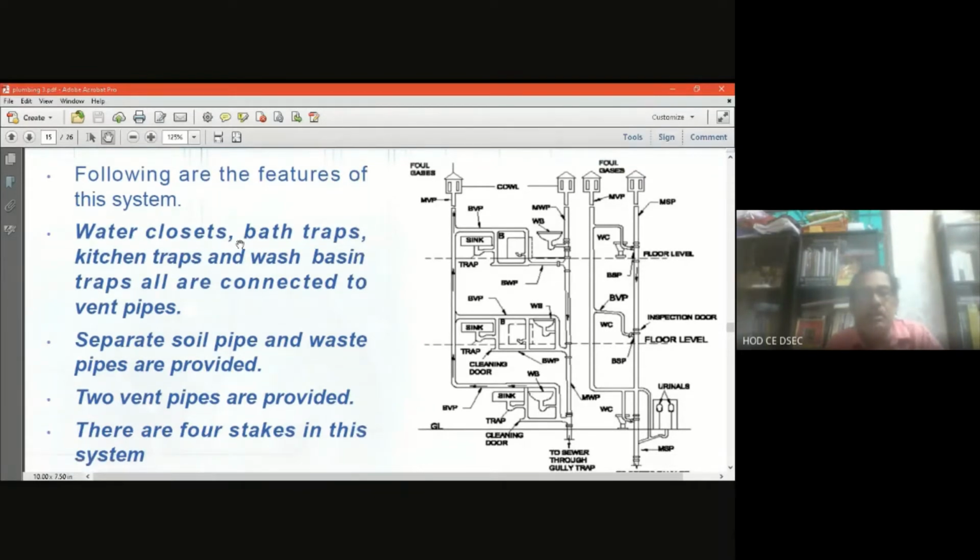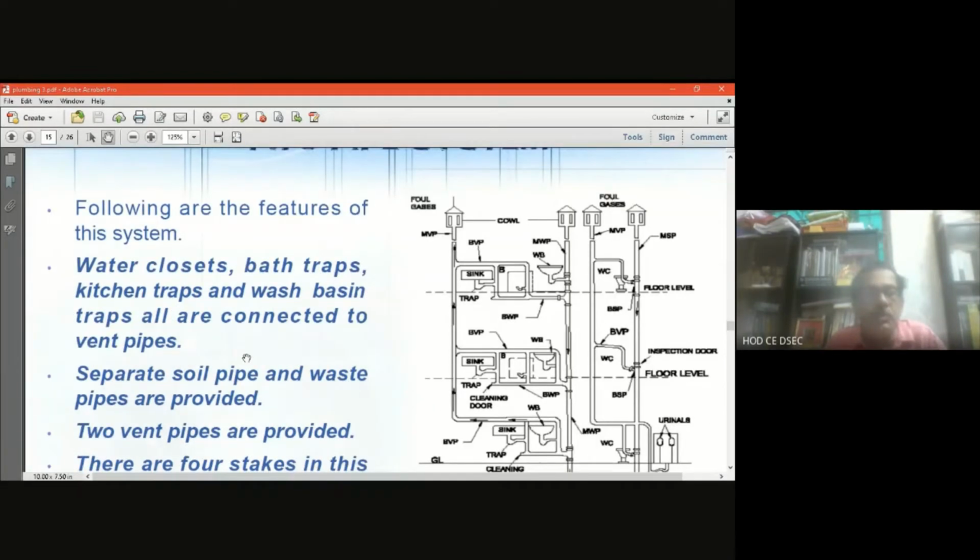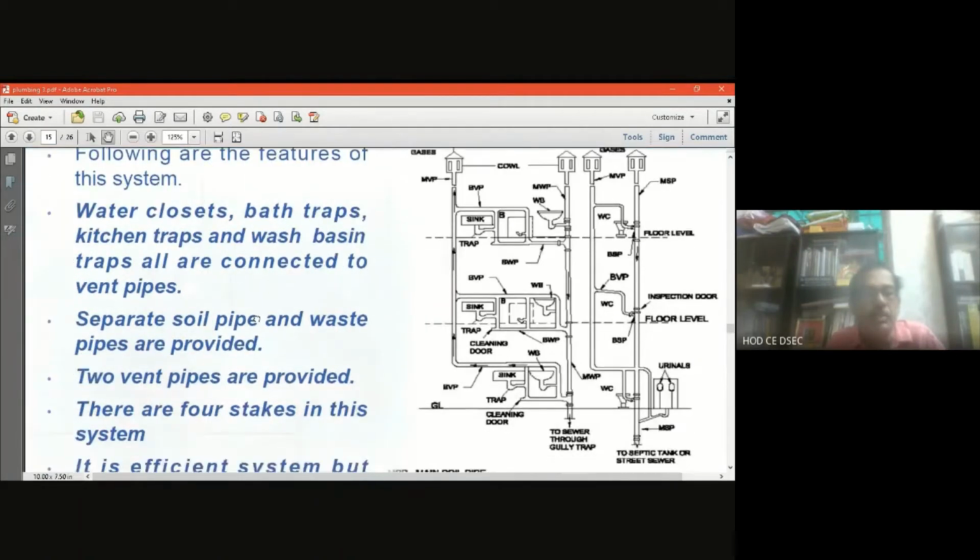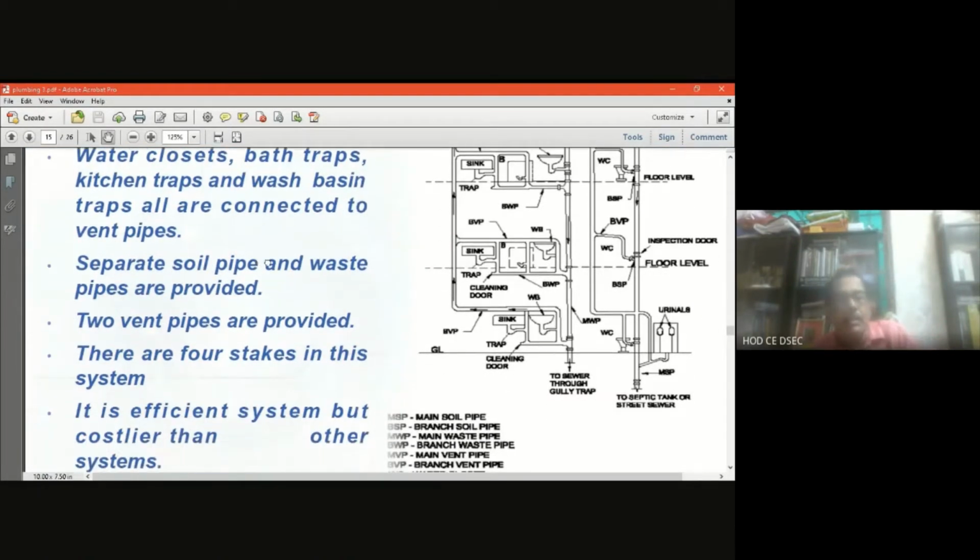That is why it is called the two pipe system, because two pipe means one is the soil pipe and another is the waste pipe, separately considered. Similarly, two vent pipes are provided, one with the soil pipe and another with the waste pipe. So there are four stacks in this system. Four stacks means four pipes. Sorry, the spelling was a mistake.